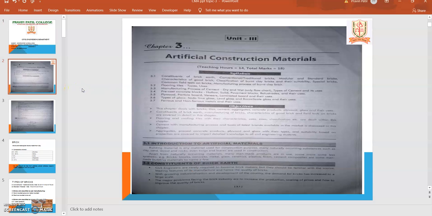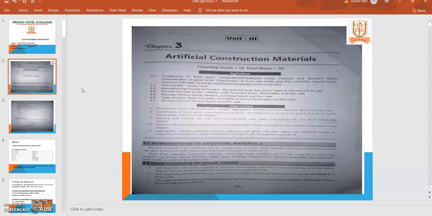So here it is an introduction to the artificial construction material. The building material is any material used for the construction purposes, mainly naturally occurring substances such as clay, sand, wood, rocks. These are nothing but the natural construction material, and some of the artificially or man-made construction material has been utilized for the different kinds of constructions.